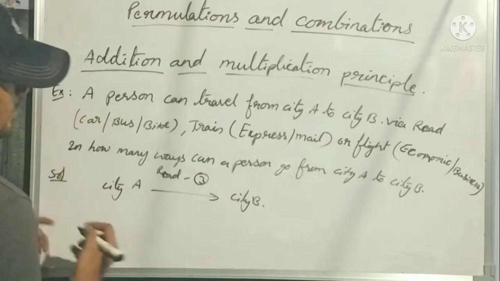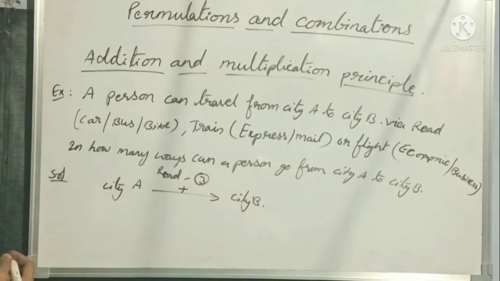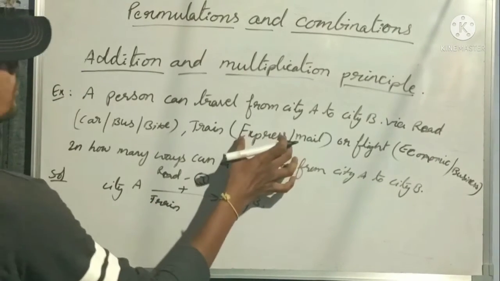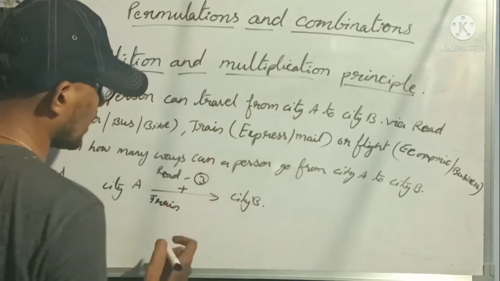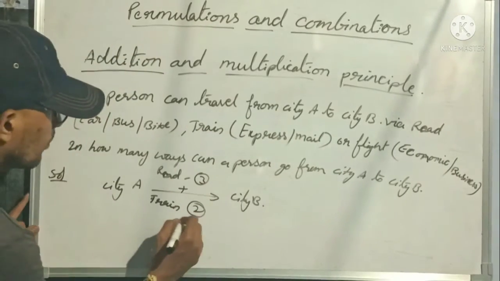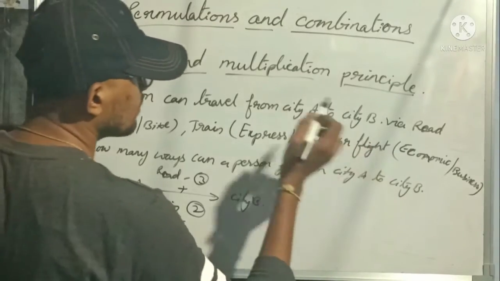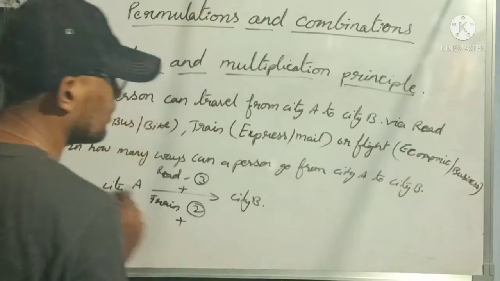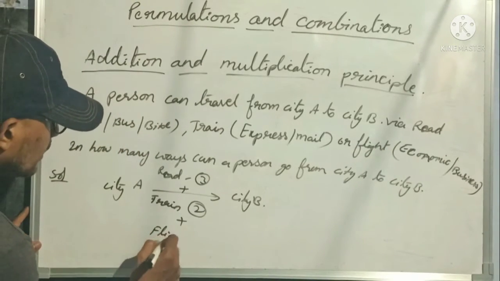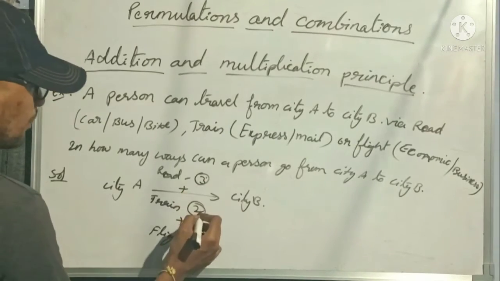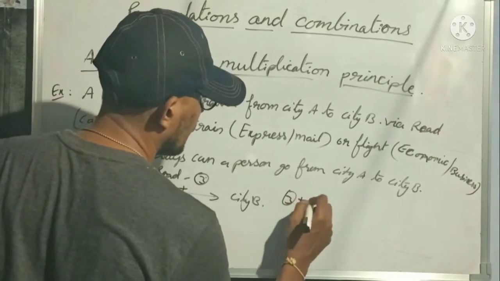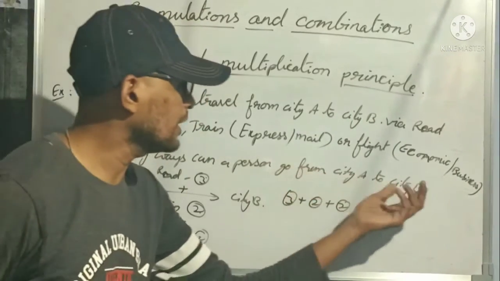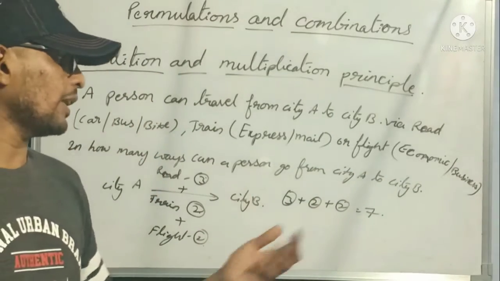Plus, by train, how many possible cases? 2, means either he can go by express or he can go by mail. Again plus, by flight, how many possible cases? 2, means either he can go by economic flight or business flight. So total 3 plus 2 plus 2 is equal to 7. So a person can travel from city A to city B in 7 ways. Okay?